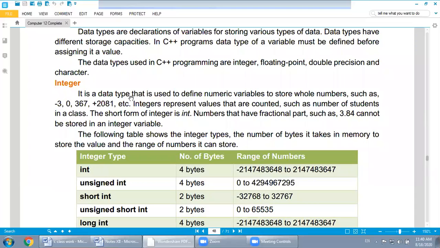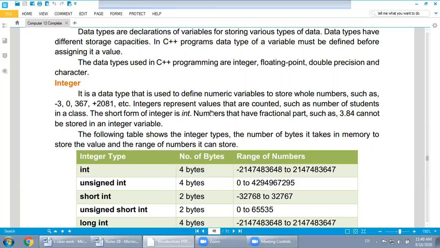Integer is a data type used to define a numeric variable to store whole numbers, such as -3. There is no point. Watch over here: 0, 367, plus 2081. All of these are called integers.